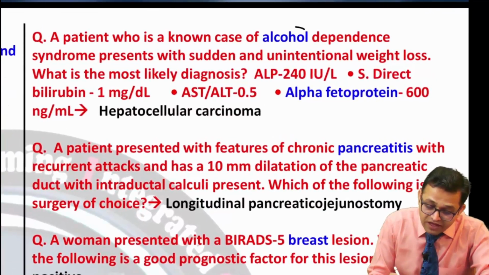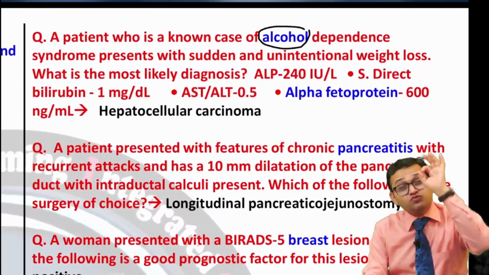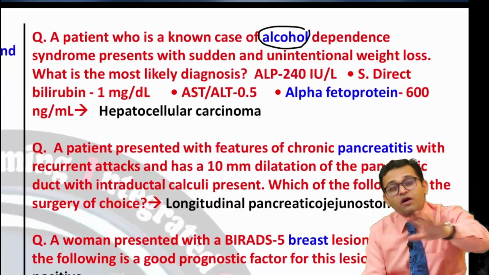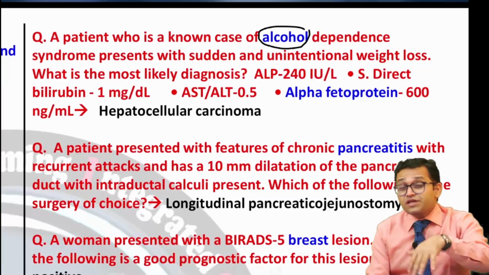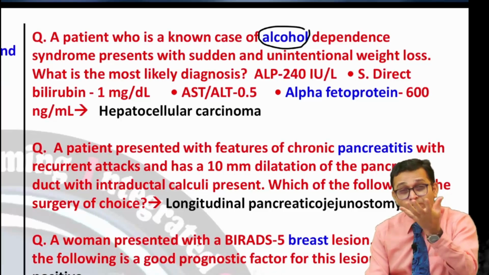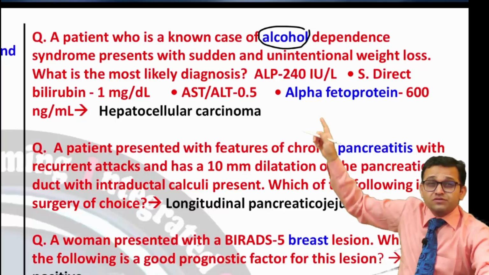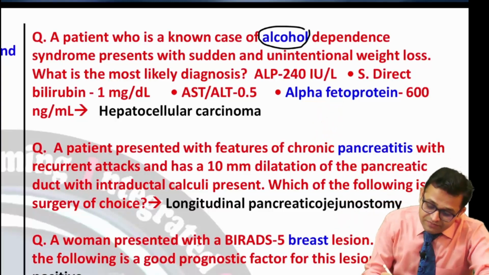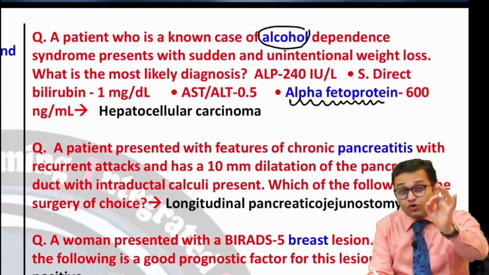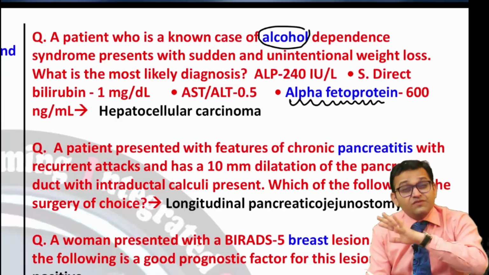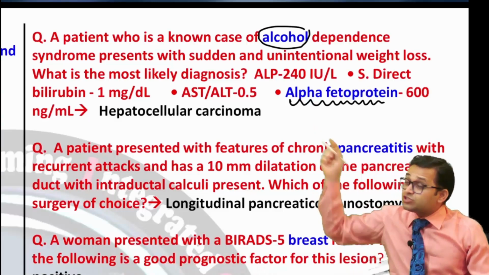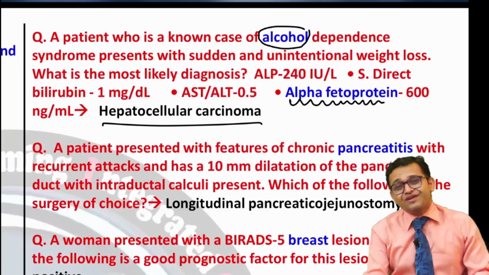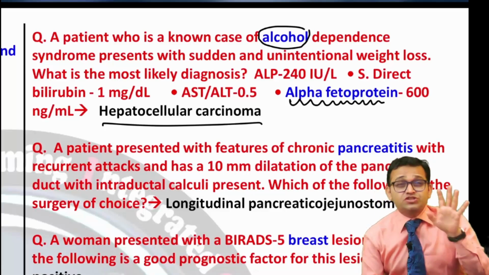A patient who is a known case of alcoholism, which is very, very common in every part of the world. So definitely one topic related to alcoholic cirrhosis. Alcohol complication, sure. So there was the question, different parameters were given, and alpha fetoprotein. Alpha fetoprotein is a very important tumor marker. You have to learn about it. You have to remember the differential diagnosis of raised alpha fetoprotein, and in this situation the answer was hepatocellular carcinoma, liver carcinoma. You must study.